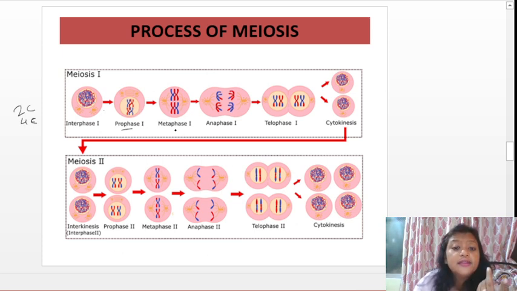And in metaphase 1, again the same thing. In metaphase it will slowly align in the center, in the equatorial plate, and in anaphase again they are pulled back. In metaphase, there is a process known as independent assortment.